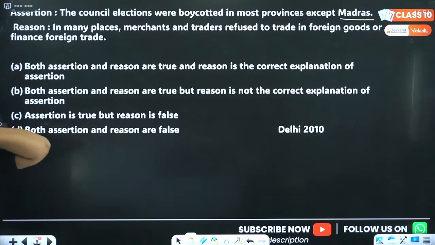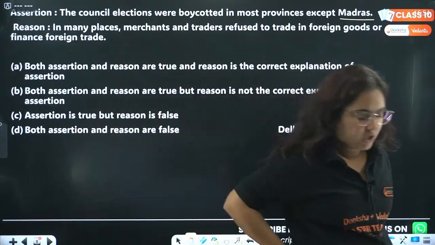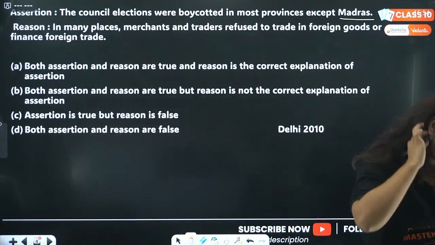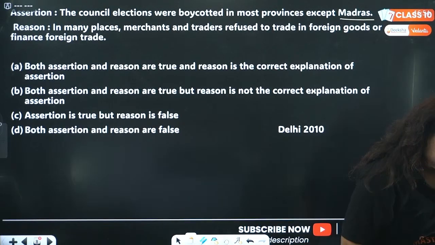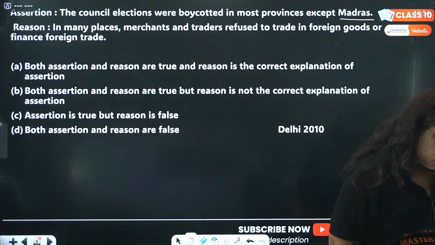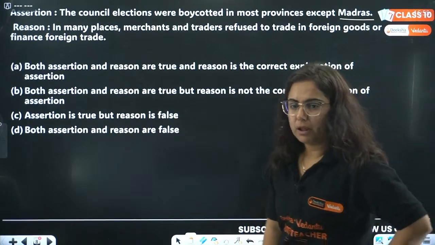Yes, I am getting the answer as B: both assertion and reason are true, but R is not the correct explanation of the assertion. Okay, let me check whether it is correct or not. Karan, please don't spam anyone here. We are here to study, beta. Again I am getting the answer as B from other students too.